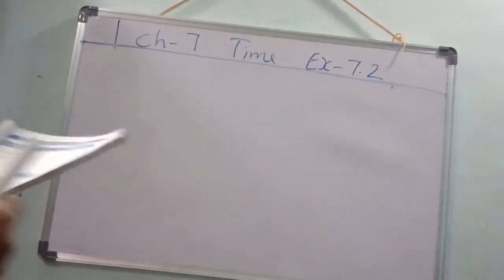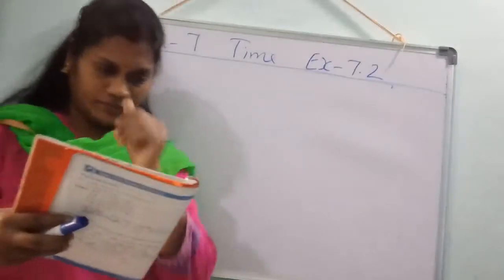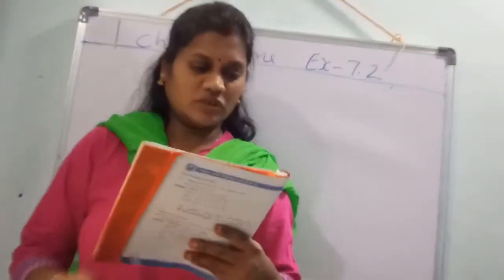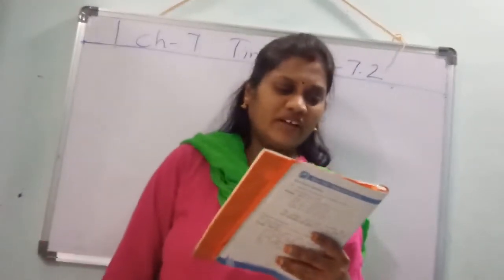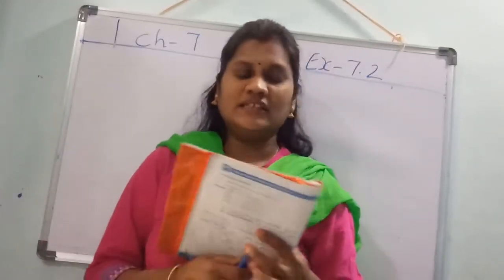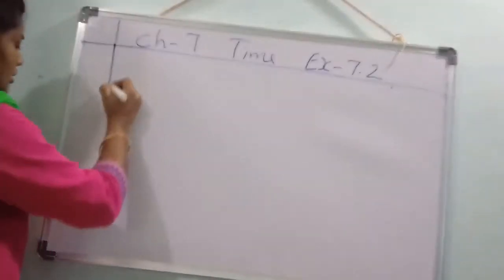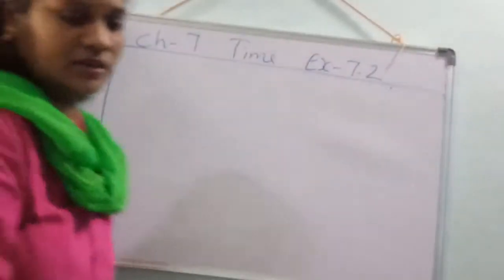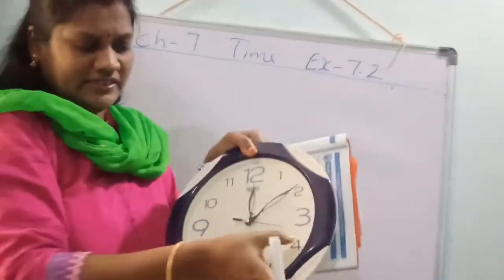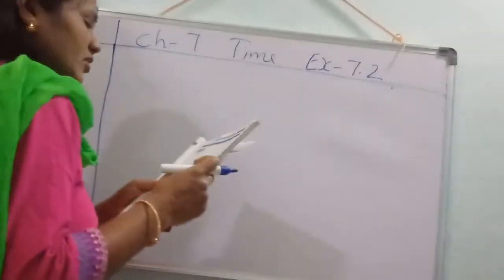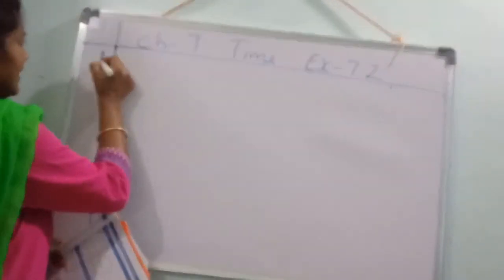Children, open your workbook. Recall. Multiple choice questions. The time 1 hour after 4 o'clock is. See, 1 hour after 4 o'clock means 5 o'clock. Where is 5 o'clock? Option A.